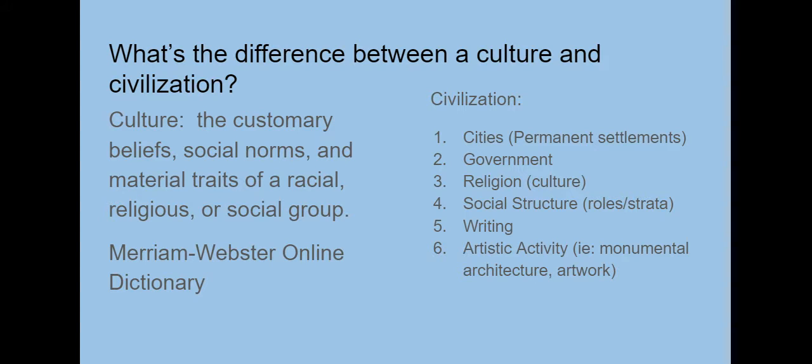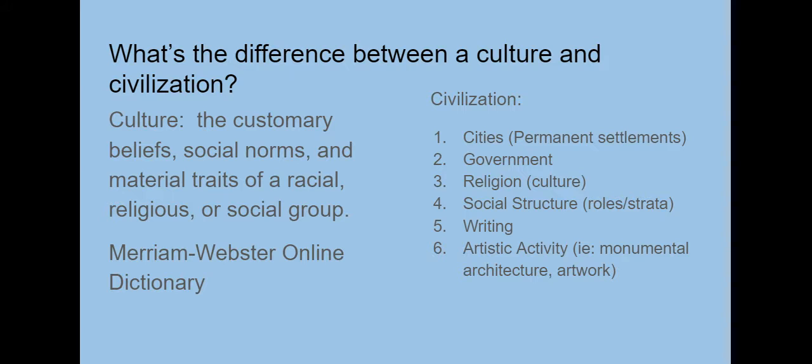Later in the week, one of the peoples that we're going to look at with their social structure is India in the Indus River Valley civilization. They had what is called a caste system, and it was pretty brutal. You were born into this caste, and you couldn't move out of it. The only hope for you to move up into the better caste was when you died. If you lived a good life, they believed you would be reincarnated into the better one. But then there was this group at the bottom called the undesirables or the untouchables. They were the worst of the worst, but we'll get into that later in the week.